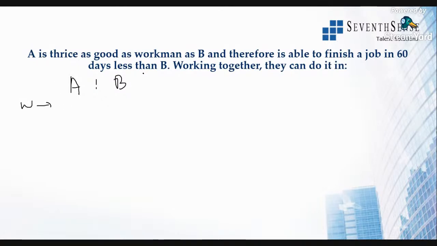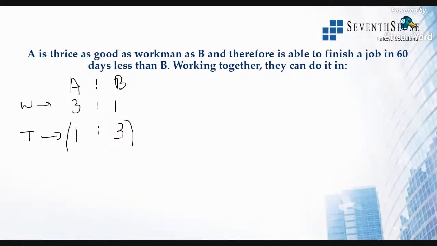If A is thrice as good a workman as B, then if A finishes 3 works, B finishes 1 work. So the time taken will be the reciprocal of that. It will be 1:3. So to finish that work, A will take 1 day and B will take 3 days. That is the meaning of the question.